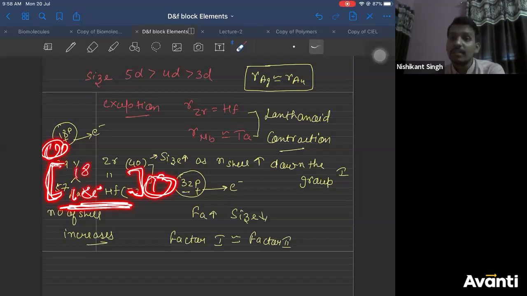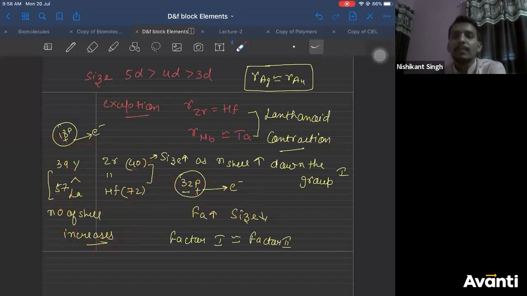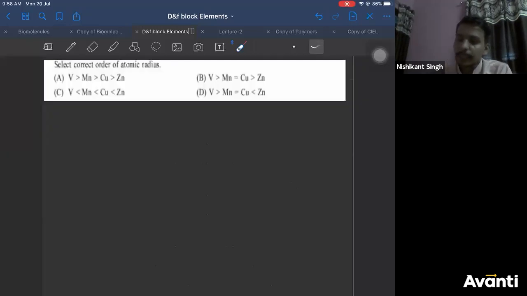Then what is the difference? The number of protons and number of electrons. So plus 18 minus 18, let's say. And here the force of attraction is between plus 32 and minus 32. Where will the force of attraction be more? Plus 32 minus 32, obviously, right? If you increase the electron also, force of attraction is going to increase. Plus 2 coulomb charge, minus 2 coulomb charge. Plus 1 coulomb charge, minus 1 coulomb charge. Where will force of attraction be more? Plus 2 coulomb, minus 2 coulomb, right? Yes. So this is your first question, which you can see here.